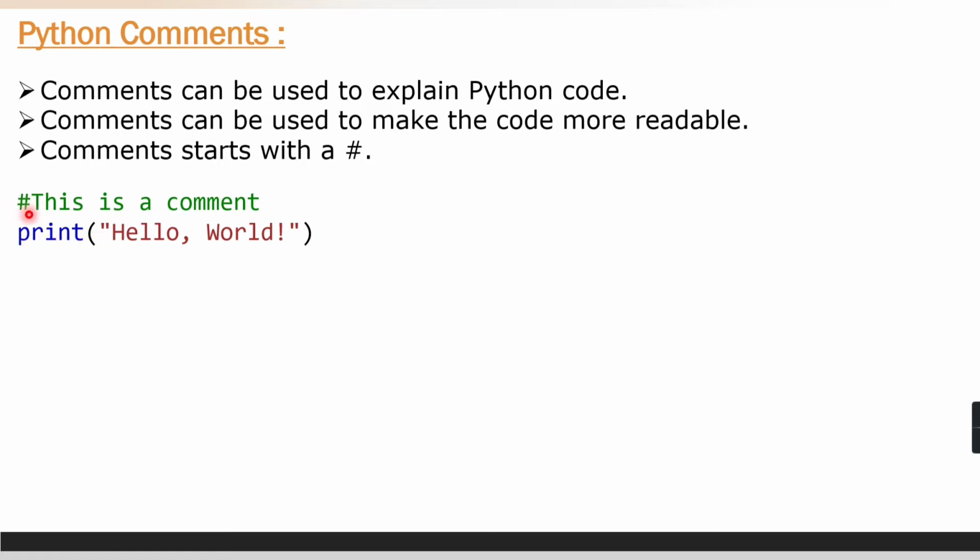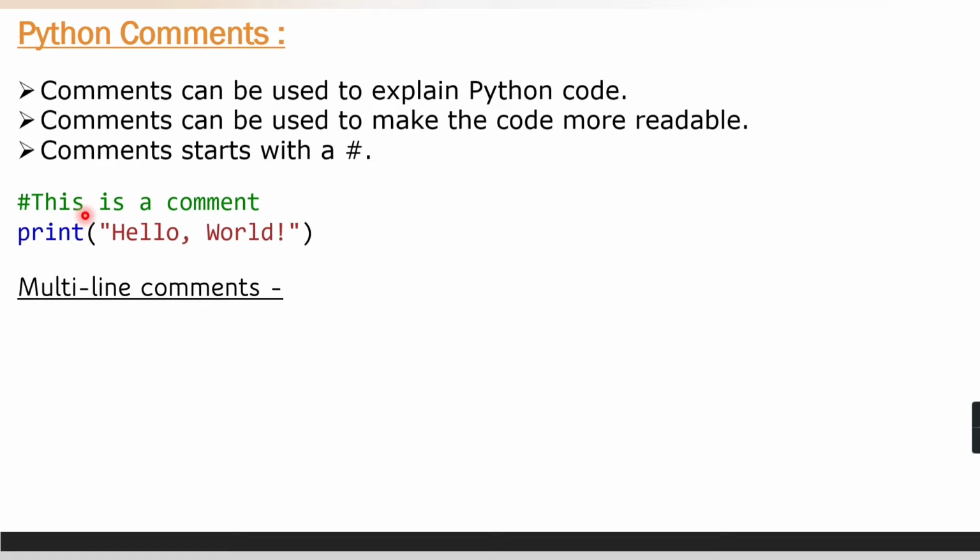This is the comment which says this is a comment, and it gives additional information about what this print statement is doing. It is always good practice to provide comments in your code when your code is very large, like when the number of lines in a particular file is many more. Then you can always make use of comments to understand what a particular block of statements is performing.